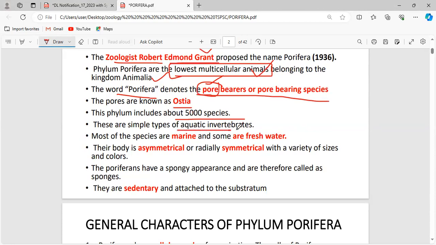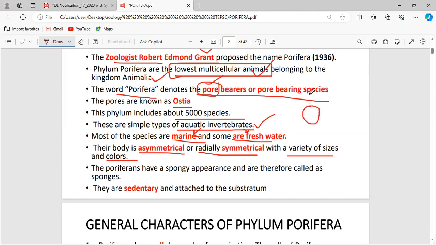And these are said to be aquatic invertebrates. We know these come under the invertebrate category, and they prefer to live in the aquatic region. In that aquatic region, most of the species are marine and some are freshwater. Mostly it is marine. Only some are freshwater. Their body is asymmetrical or radially symmetrical with a variety of sizes and colors. As their body is asymmetrical, we cannot divide the body into two equal halves, or it is said to be radially symmetrical.